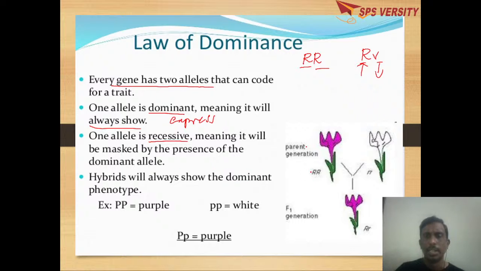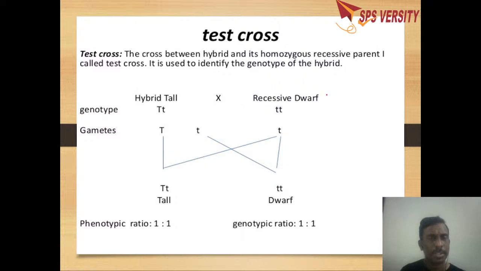So here you can see this is a red and white flower cross. So it is red. The same thing you can apply to tall also. When you take a tall and a dwarf plant, the gametes will be these, and basically you get a heterozygous tall. So based on the monohybrid cross, he has proposed the law of dominance.